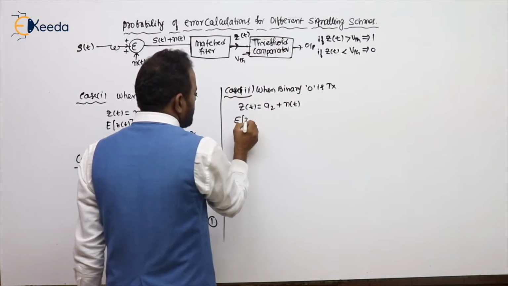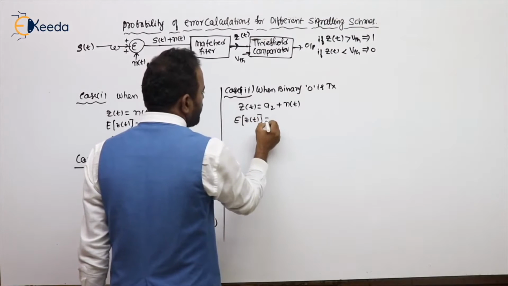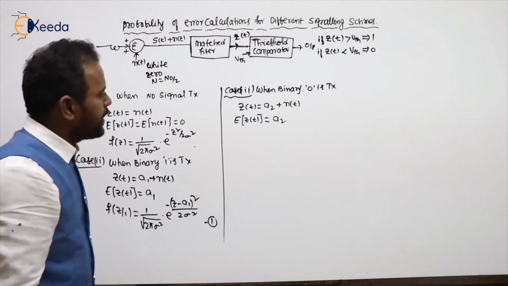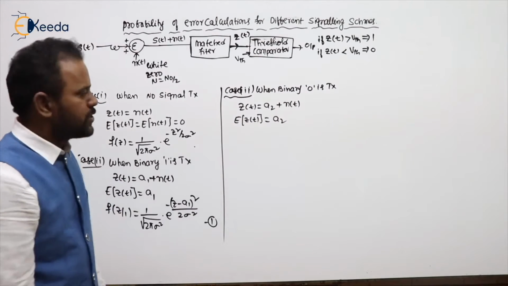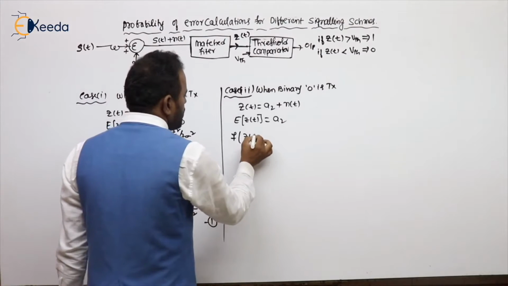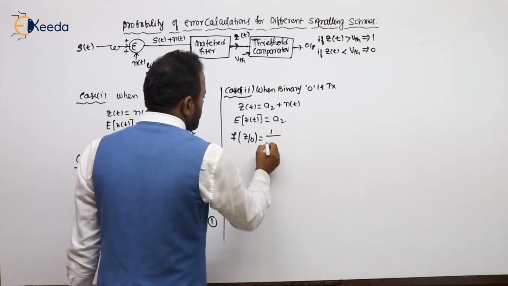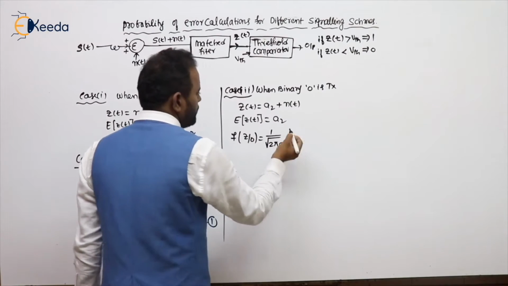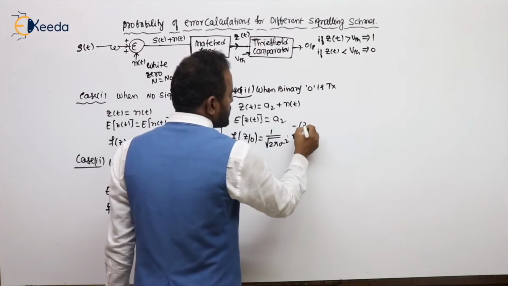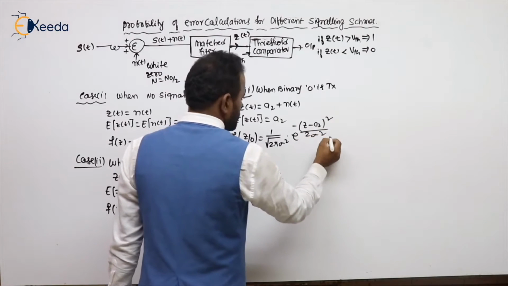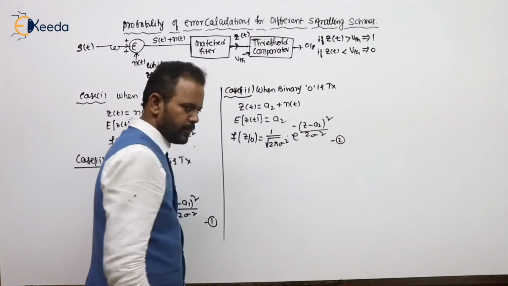Then the mean of Z of t is A2 only, since the mean corresponding to the noise N of t is 0. Then the probability density function corresponding to binary 0 transmission is 1 divided by root 2 pi sigma square into e power minus z minus A2 whole square by 2 sigma square. Let's call this expression 2.